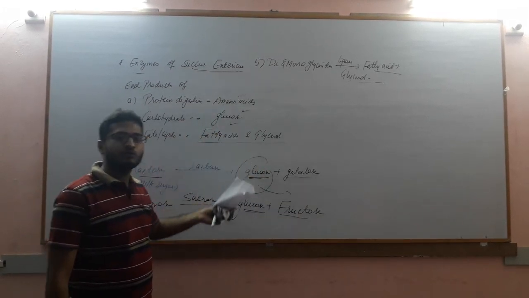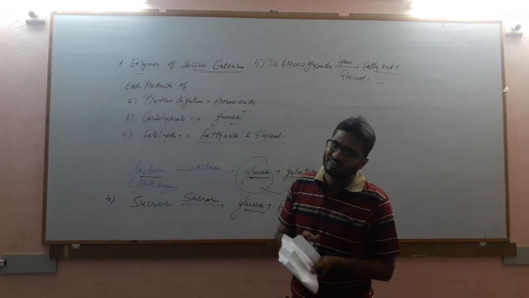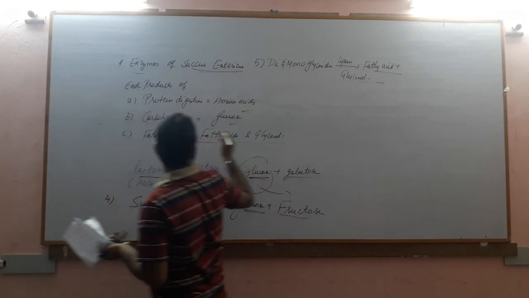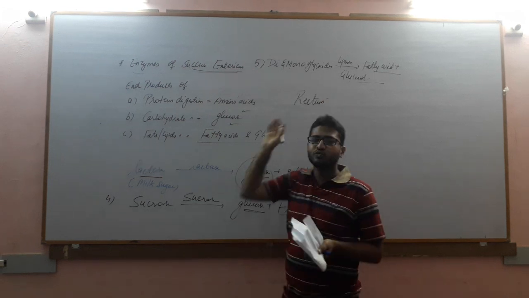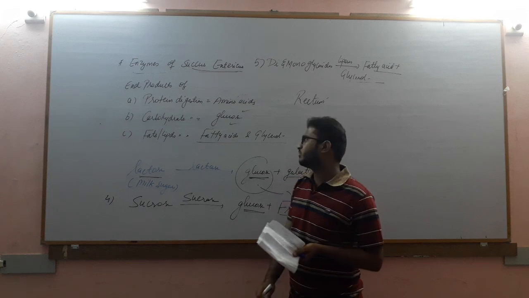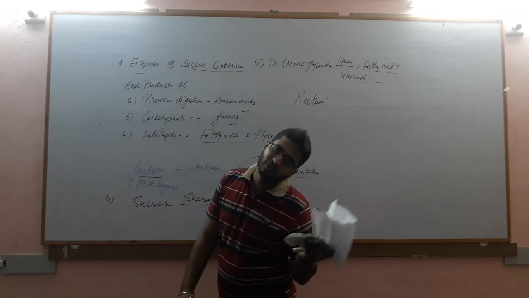Now these simpler molecules are readily absorbed in the bloodstream, and whatever undigested waste material is there will be temporarily stored in the rectum. Through the rectum it reaches the anus, the last part of the alimentary canal, and is removed out of the body.